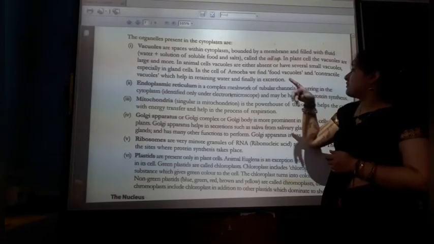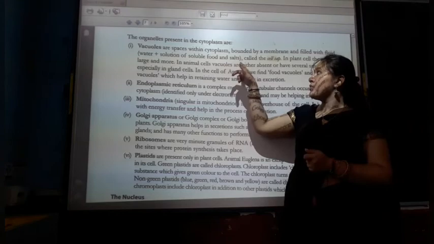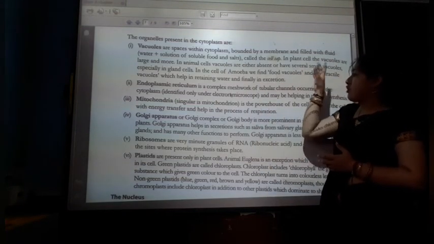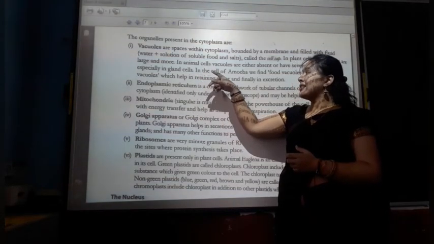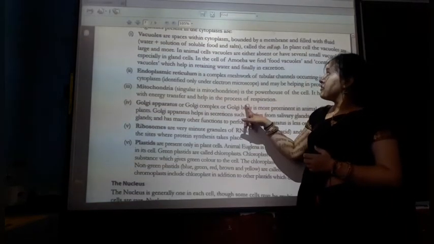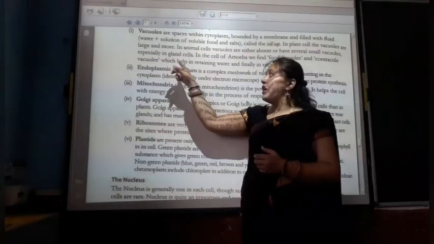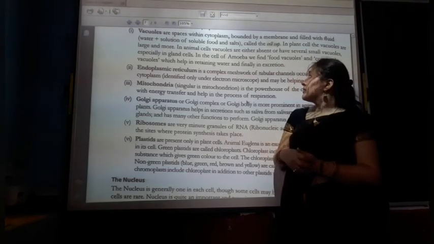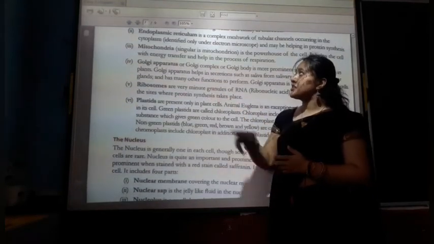In plant cells the vacuoles are large and smooth. In animal cells vacuoles are either absent or there are several small vacuoles, especially in the gland cells. In the amoeba we find the food vacuole and the contractile vacuole, which help in retaining water and finally in excretion.